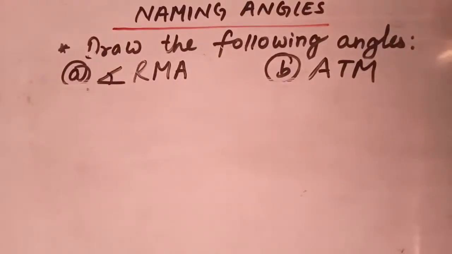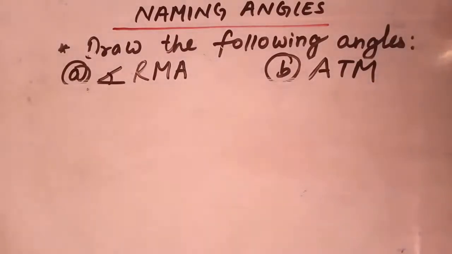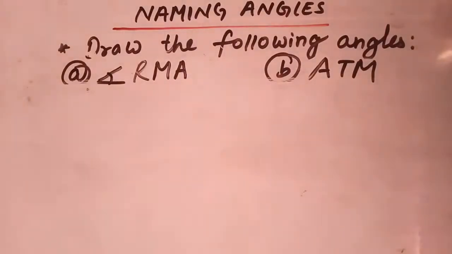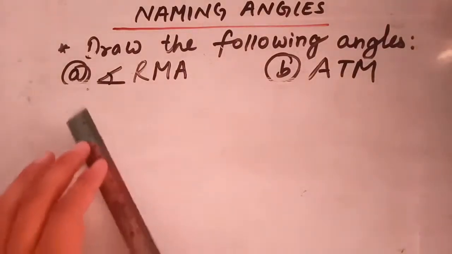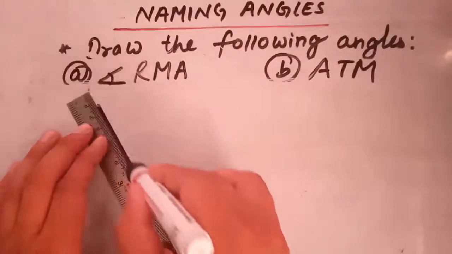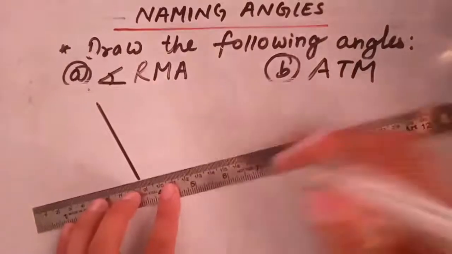And students, it is not compulsory that you have to mark 3 points. Without marking 3 points in the beginning, you can draw an angle. So students, look here. You can draw an angle like this also.